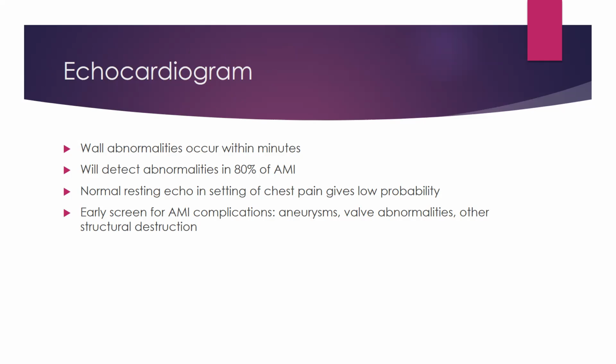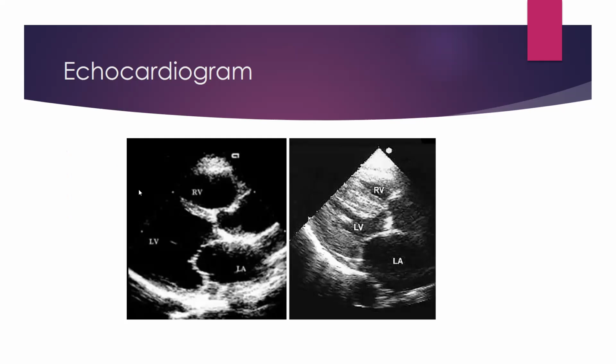It detects 80% of acute myocardial infarction. Early screen for myocardial complications like aneurysms, valve abnormality, and structural destructions is also being diagnosed by echocardiograms.